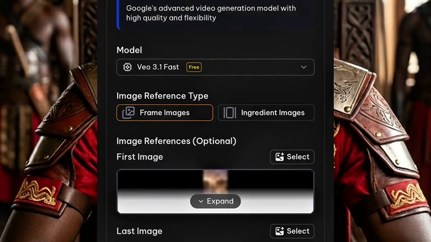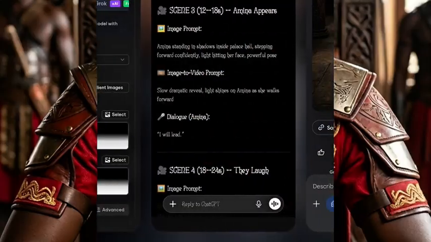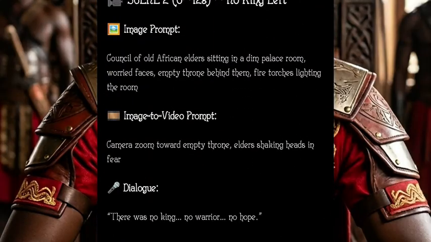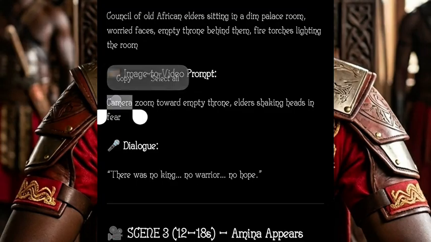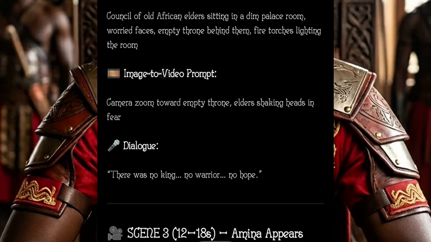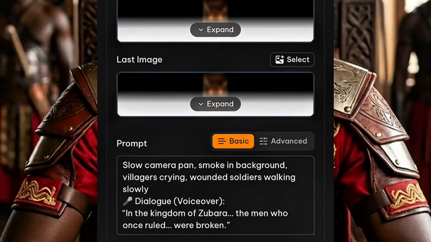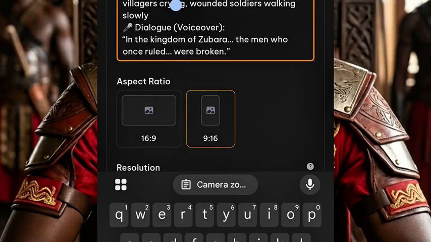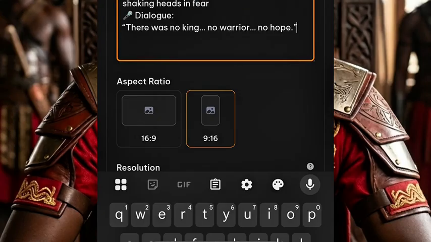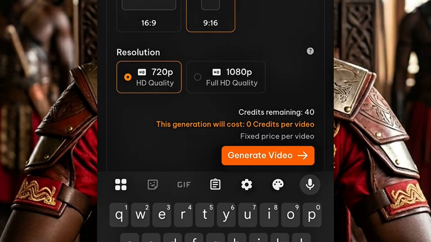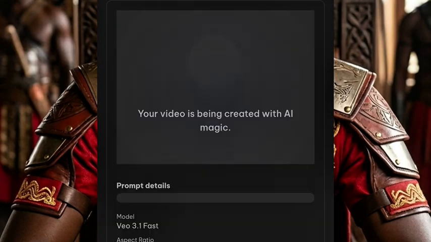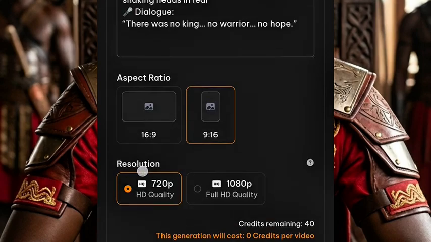After you upload, you go back to ChatGPT again, and you copy your image to video prompt. As you can see, for the second scene, you copy image to video prompt. After you copy it, you bring it back to this AI tool. You paste your prompt. You replace it with this prompt here. You replace it and you click on paste, and you click on generate again. And it is also going to start generating the second video for you. So this is how you are going to do it.